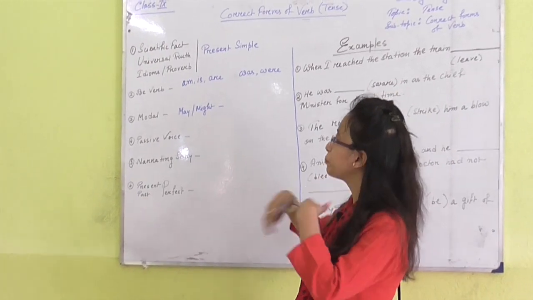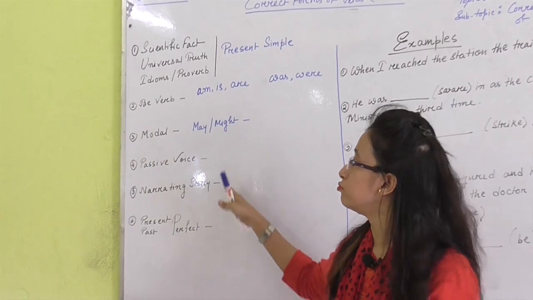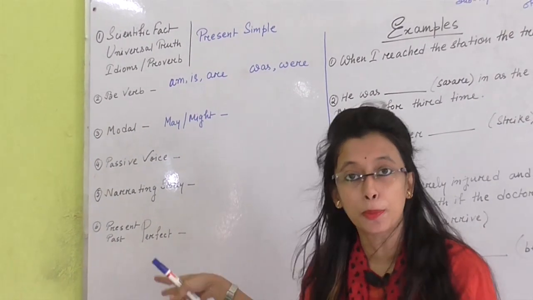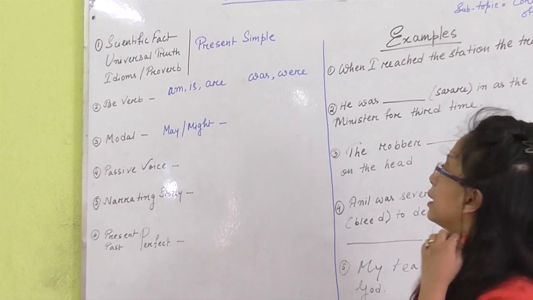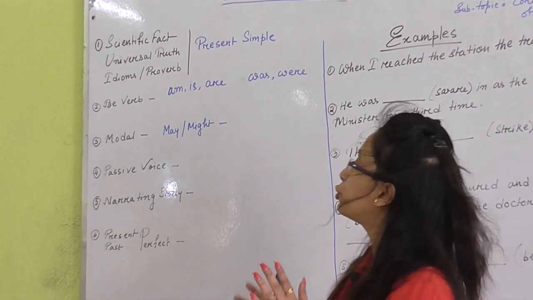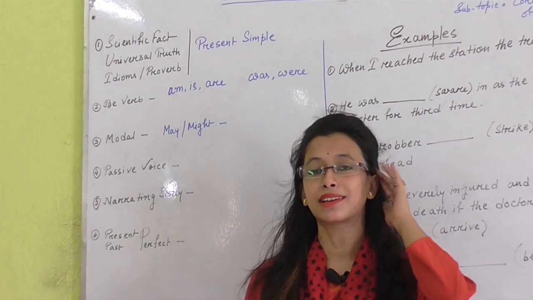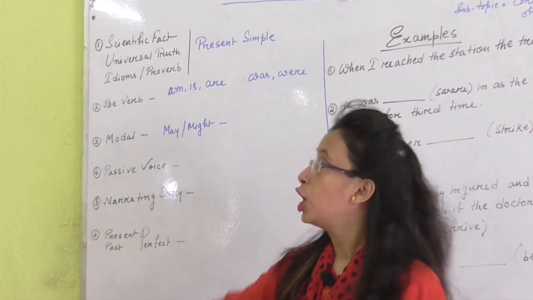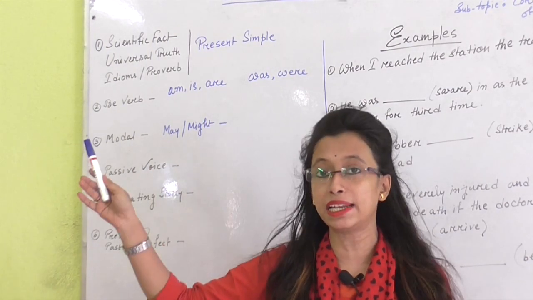At first, see, here I have written down 6 series of rules or tricks. The first one: scientific fact, universal truth, idioms or proverbs. When we are discussing any scientific fact, we need to use present simple tense, which means present indefinite tense.